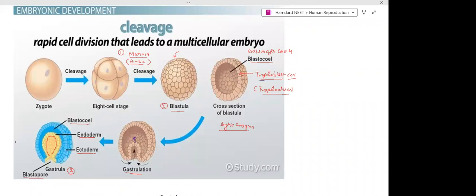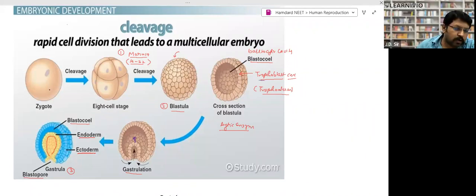Yeah, sure. Fine. Once again, look, zygote formation takes place, then zygote cleavage, and formation of a mulberry-like structure takes place. Mulberry-like structure is called morula, right? It may be 16 up to a maximum of 32 cell stage. Morula can be up to 32 cell stage. After 32 cell stage, we cannot use the term morula, right? So first stage is morula, second stage is blastula.